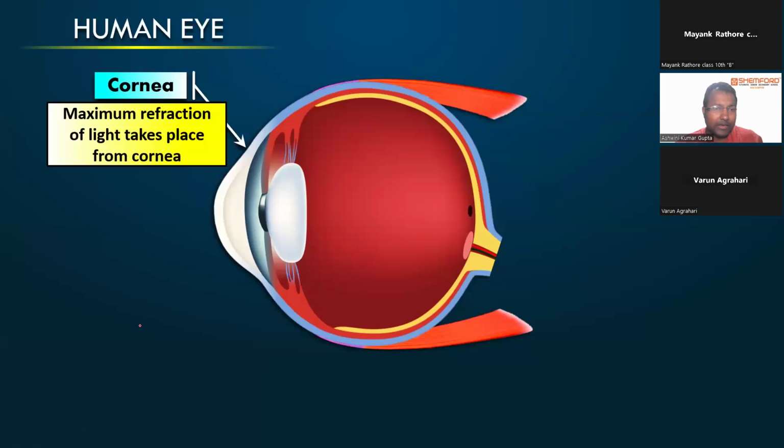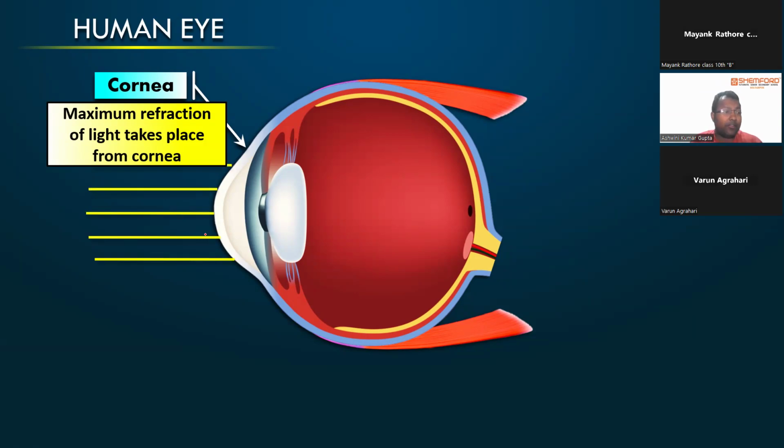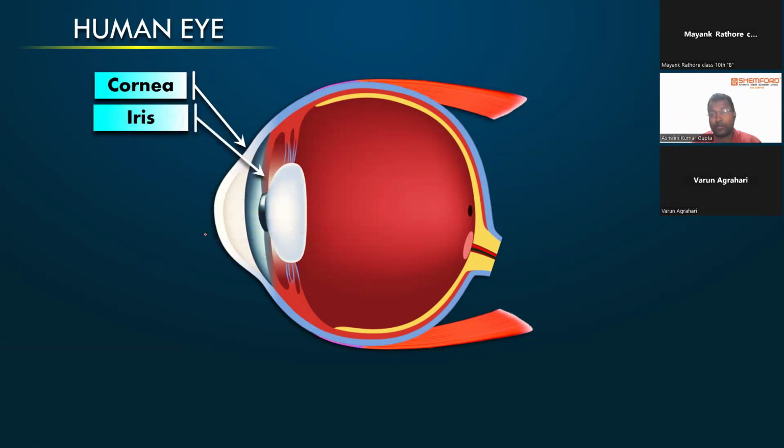Whatever ray of light is incident on the surface of your eyes, the refraction will take place from the cornea. Like, see, these are different parallel rays approaching towards the eye lens. So the refraction will be there and they will converge, right? Second, we are having the iris.